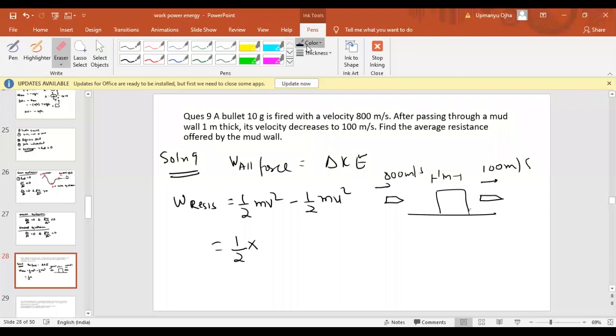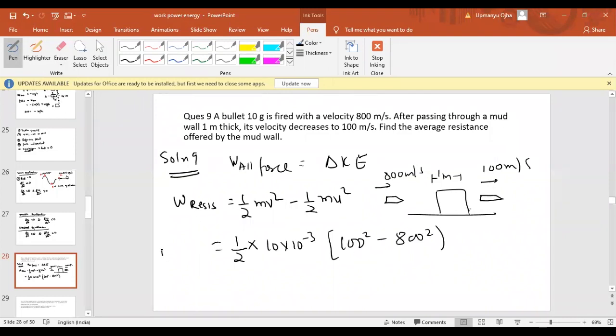In terms of kg, it should be equal to how much? 10 into 10 to the power minus 3. We can take half m as common. Okay, v square means 800 square, 100 square. Final velocity 100 square, minus 800 whole square.